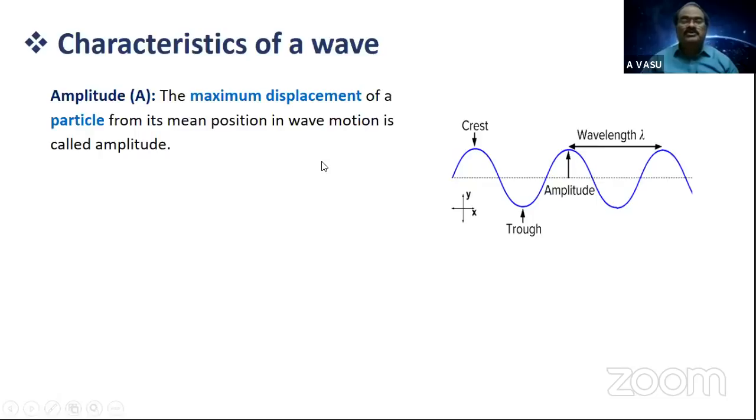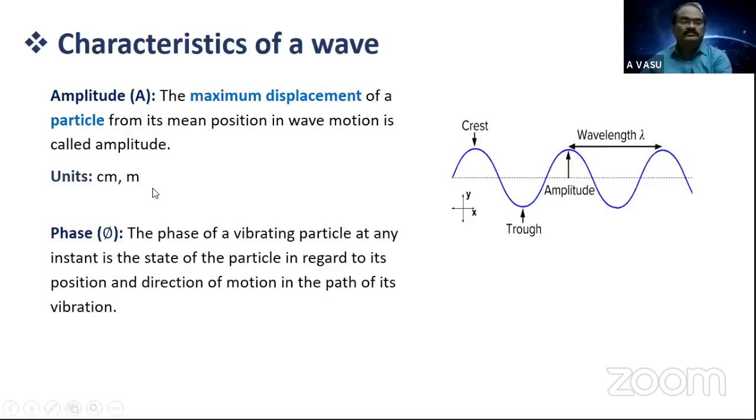We are going to introduce all these parameters related to only transverse waves, in which the displacement of the particle alone is varying. So here it is the amplitude of the wave. Here it is shown: amplitude is this maximum displacement. Again here, amplitude. So the maximum displacement of a particle from its mean position in a wave motion is called amplitude, as it is the displacement. Generally it is expressed in centimeters and meters. Next, the phase. Students, this is the parameter where we get a little confused.